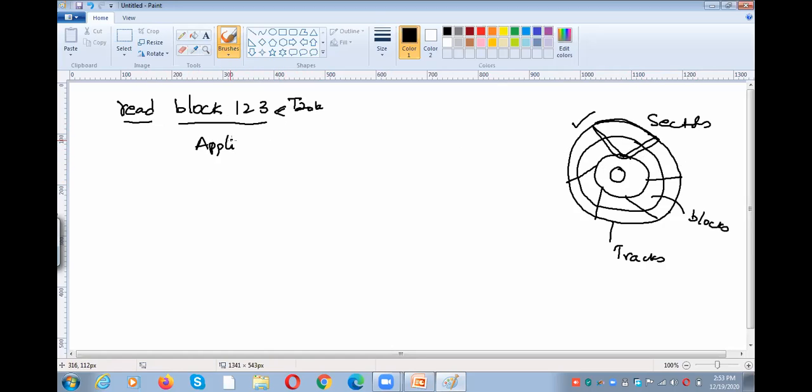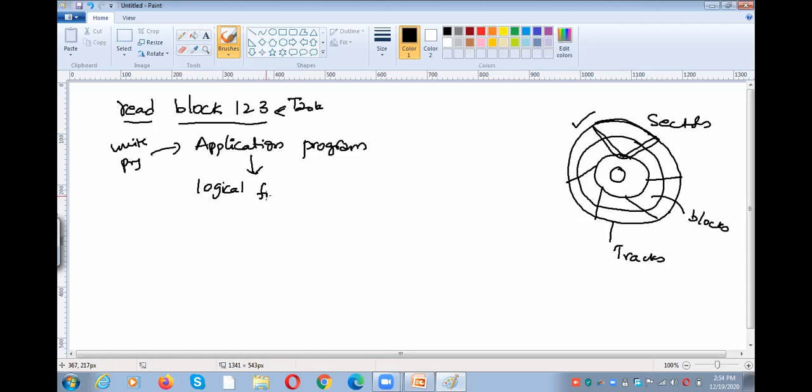We need to write a program to read the information from a file. And then from the application program, once it is ready, we need to check where we are reading the information. We need to read the information from a particular block number 123.